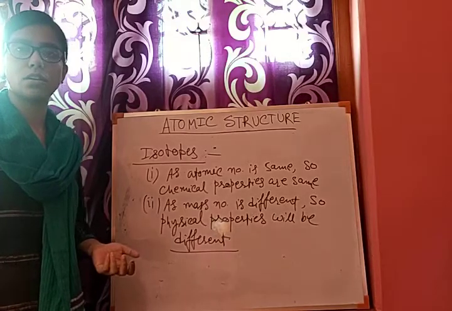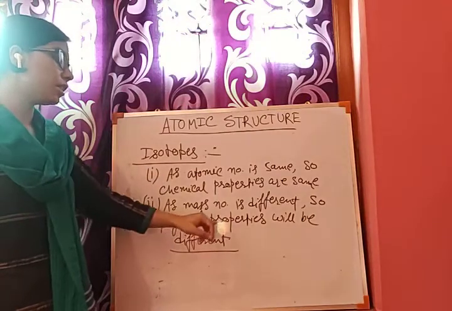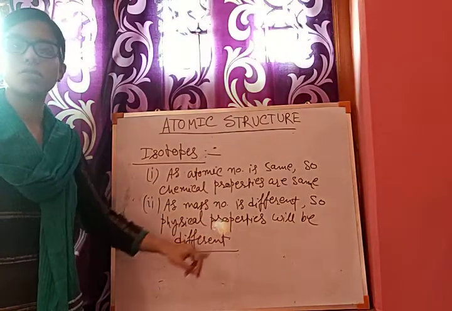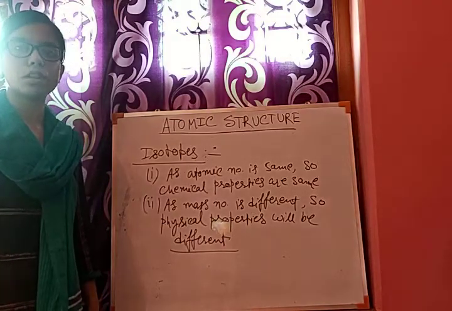They are not identical always. If there exist isotopes, that means isotopes are different in their physical properties. So atoms are not always identical, and this is also the second drawback of Dalton's atomic theory.